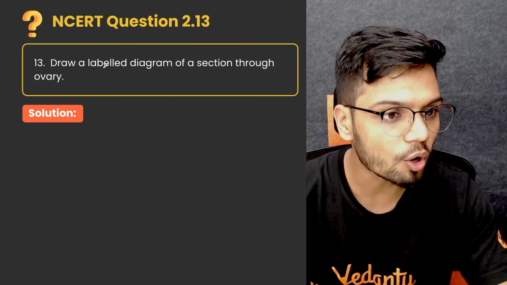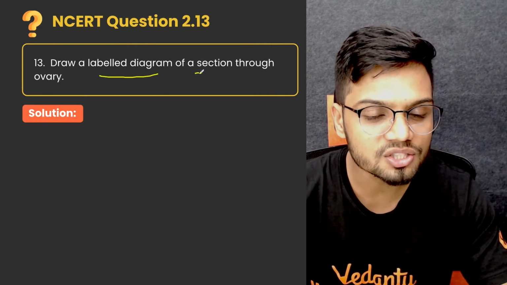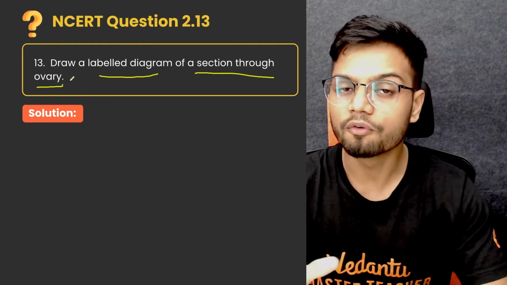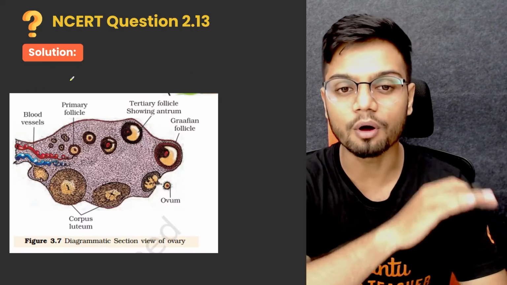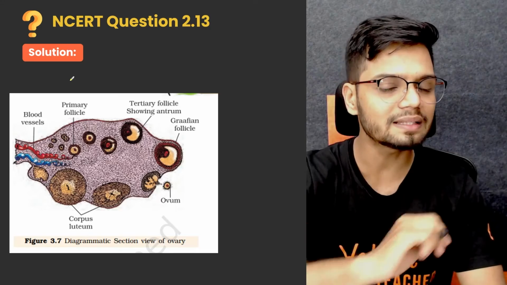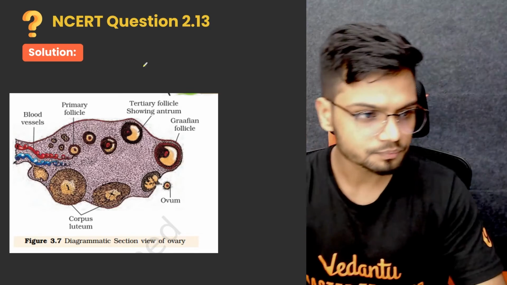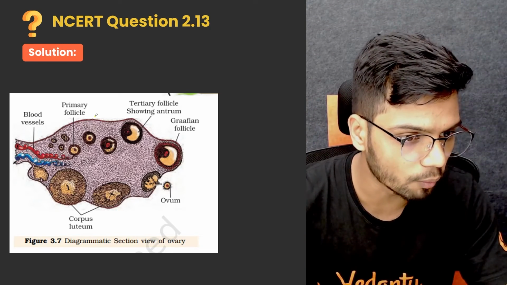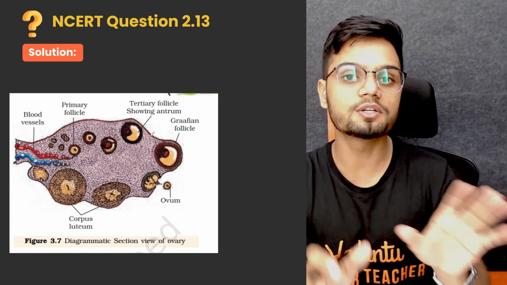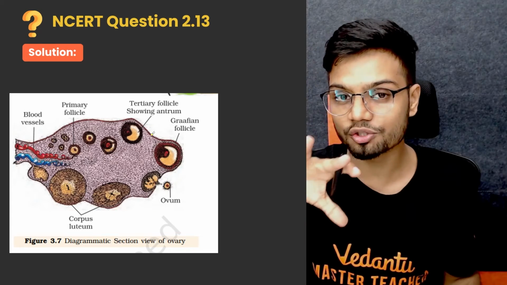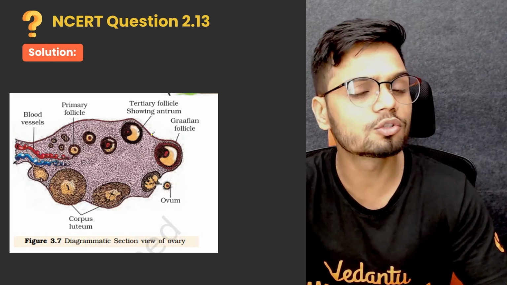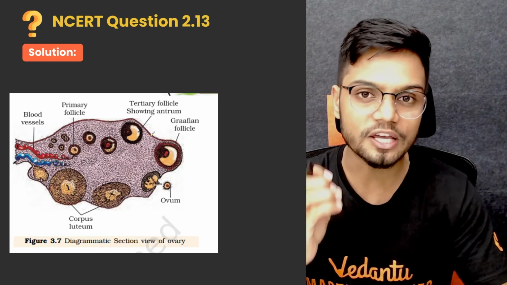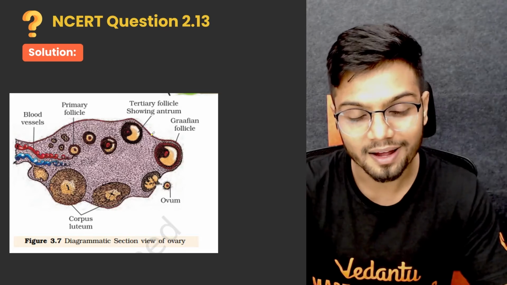The question says, draw a labeled diagram of a section through the ovary. For my convenience, I have a diagram of the ovary which is given in your NCERT. Let's decode it. Now, if you look at the structure of the ovary, we know the ovary is present on the left as well as the right. This is a section of any one of them. Let's just assume this is a section of the ovary which is present towards the right hand side.